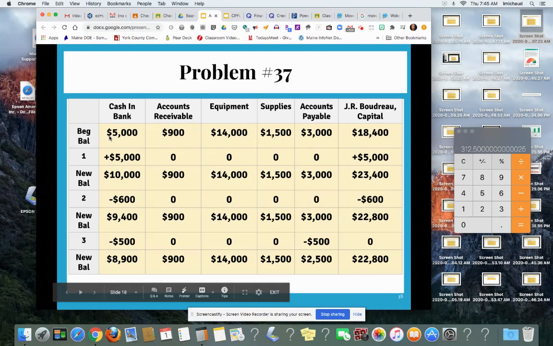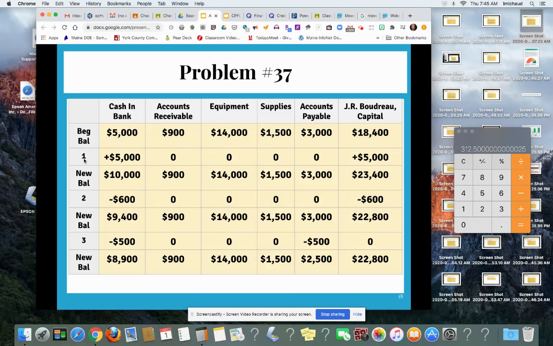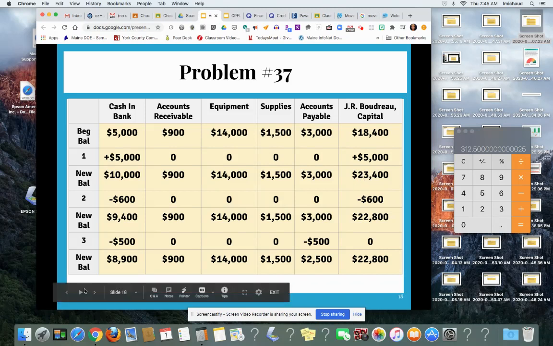right here. So these are your beginning balances of all of your accounts. So you had $5,000, transaction one, which I just read, means you increase cash in bank by $5,000, so now you have $10,000. Nothing happened to accounts receivable, so that's still $900. Equipment is still $14,000. Supplies is still $1,500. Accounts payable is still $3,000. But J.R. Withdrew capital increased by $5,000. You add these two numbers, you should get $23,400.